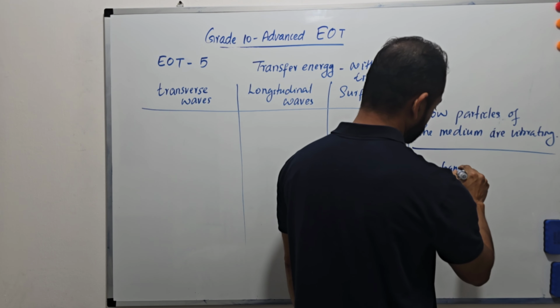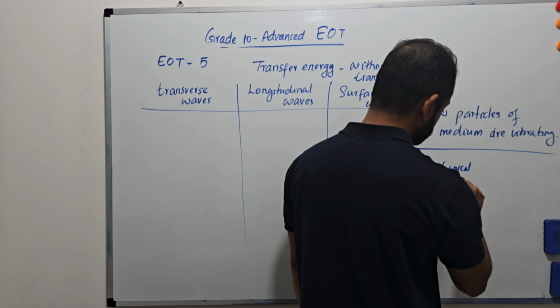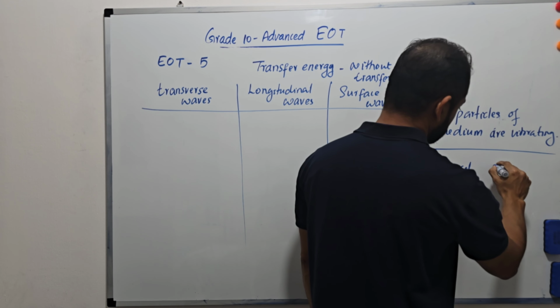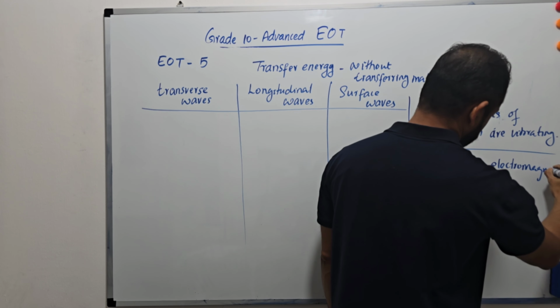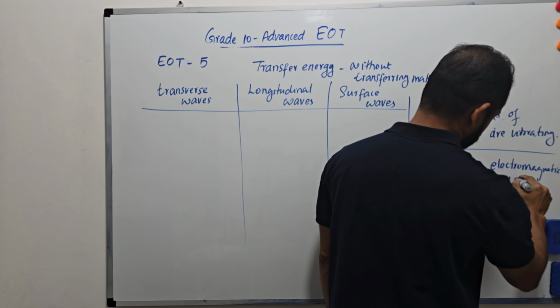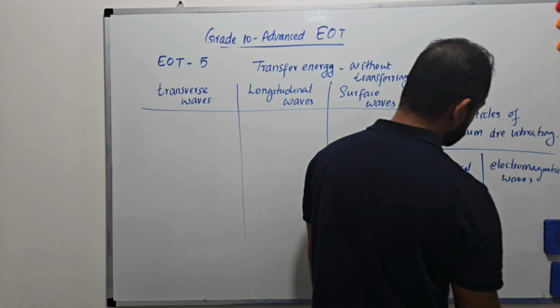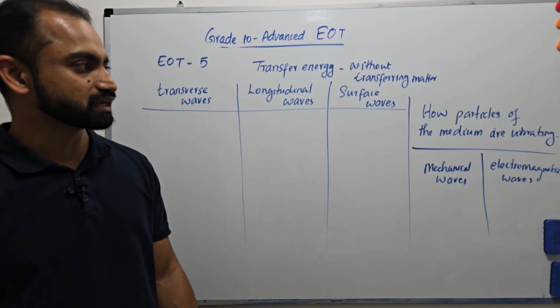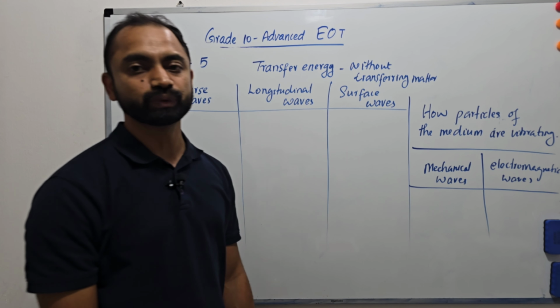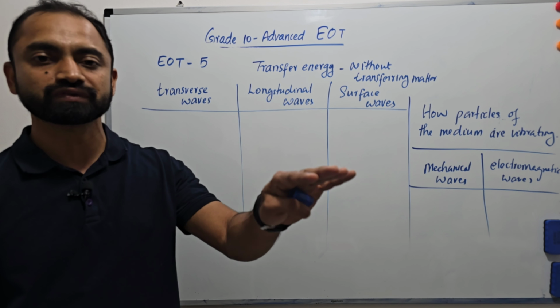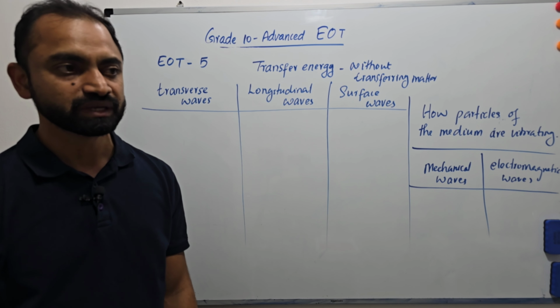Mechanical waves, electromagnetic waves. This classification is based on whether the wave needs a medium to travel or not.